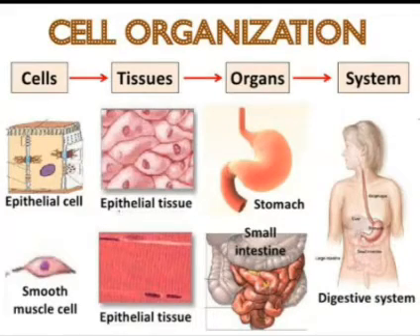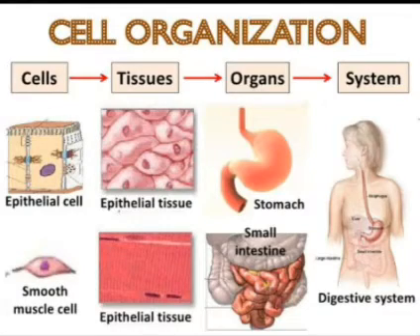Now next is organs. What is an organ? Now cells combine to form tissue. Different tissues assemble to form an organ.